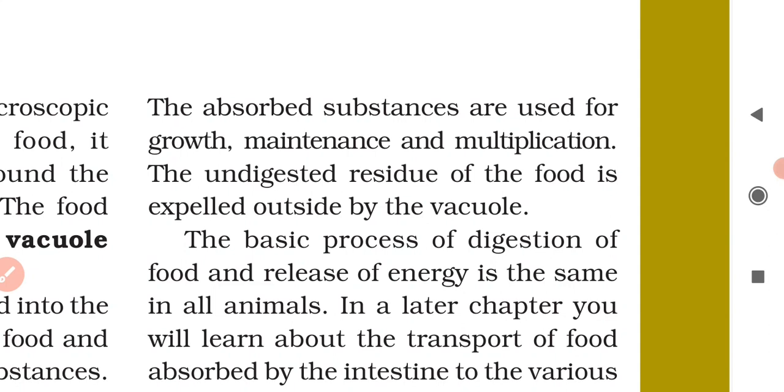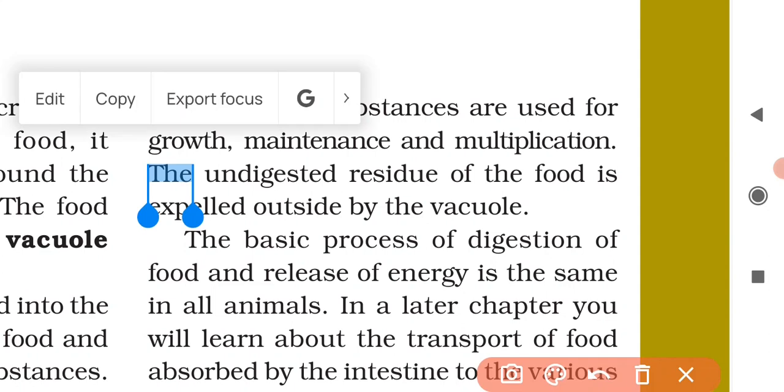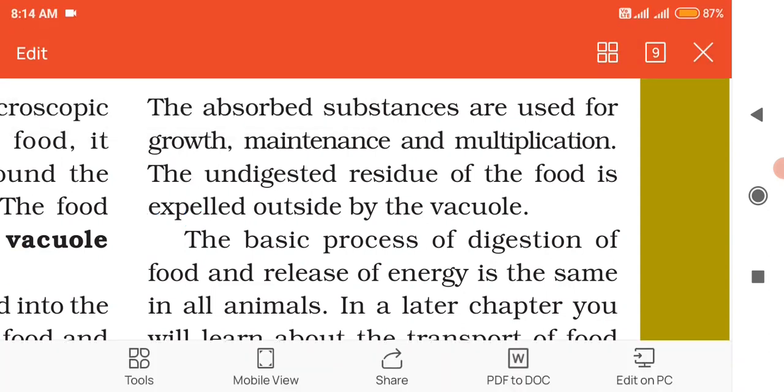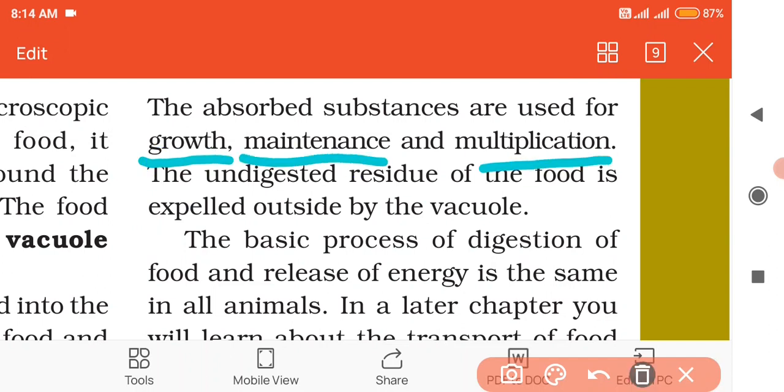The absorbed substances are used for growth, maintenance and multiplication, which will be required by the amoeba.